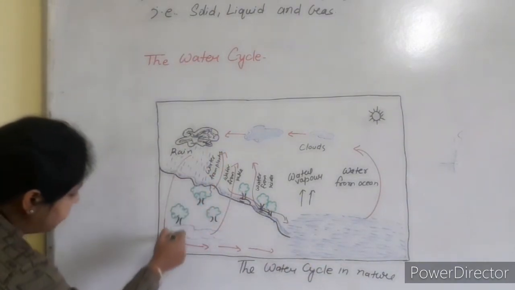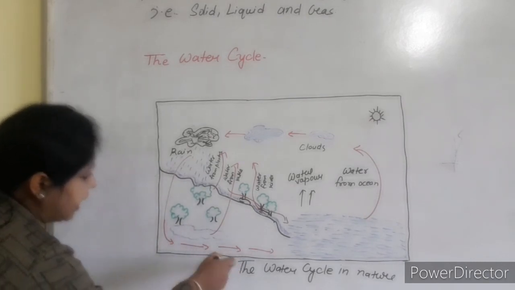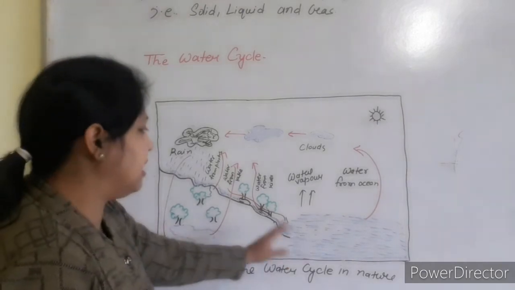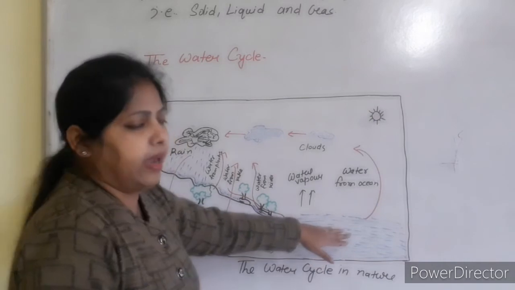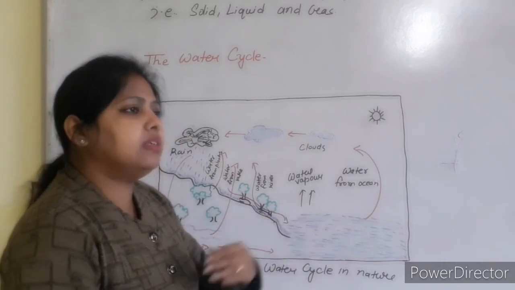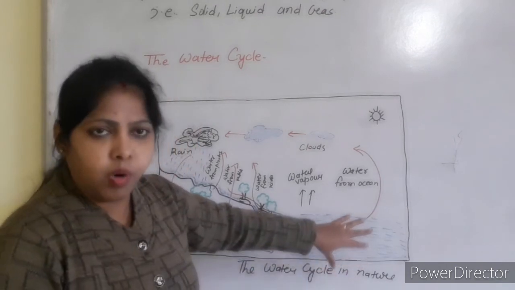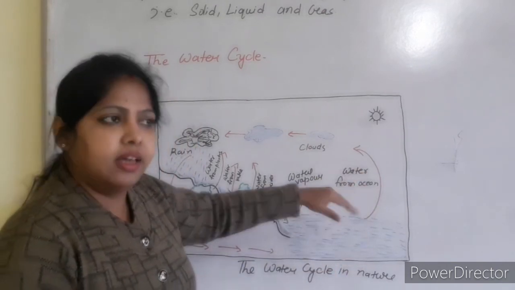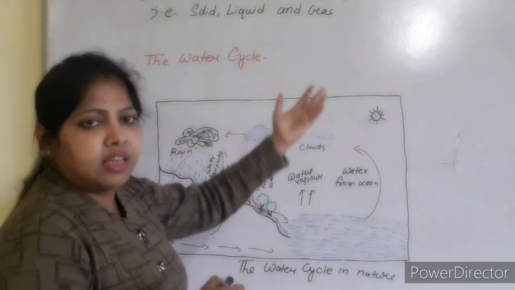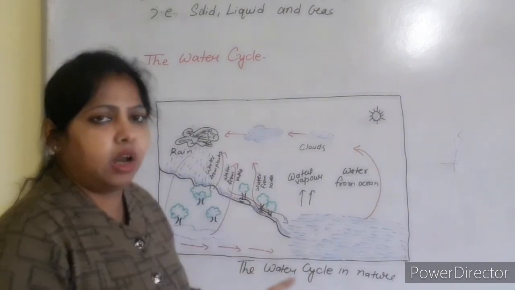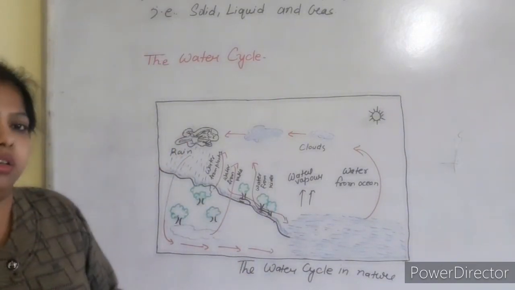Some of this water falls on the ground and seeps into the ground, and some goes into the water bodies like the river, pond, lake. This again goes back into the water bodies. That means these continuous processes are going on. When again these water bodies are heated by the sun, water vapor rises up and makes a cloud. Again that falls as rain. So this cycle is going on.